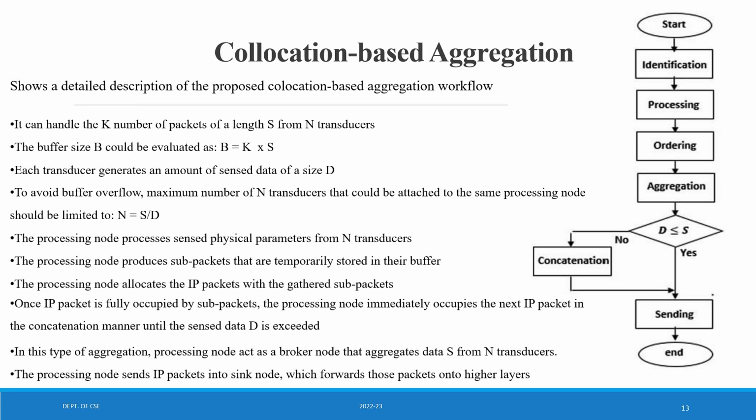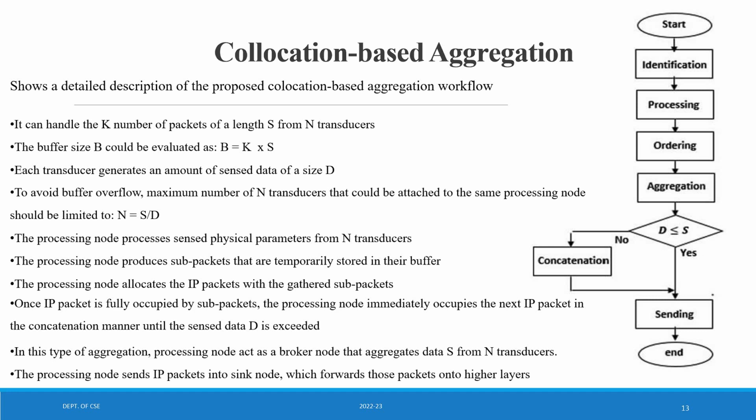So this is the working procedure based on B is equal to K into S and n is equal to S by D, two formulas, wherein you will be proceeding with the collocation process based on the packet size and length and the buffer overflow. Once the IP packet is fully occupied by sub-packets, the processing node immediately occupies the next IP packet in the concatenation manner until the sensed data D is exceeded.